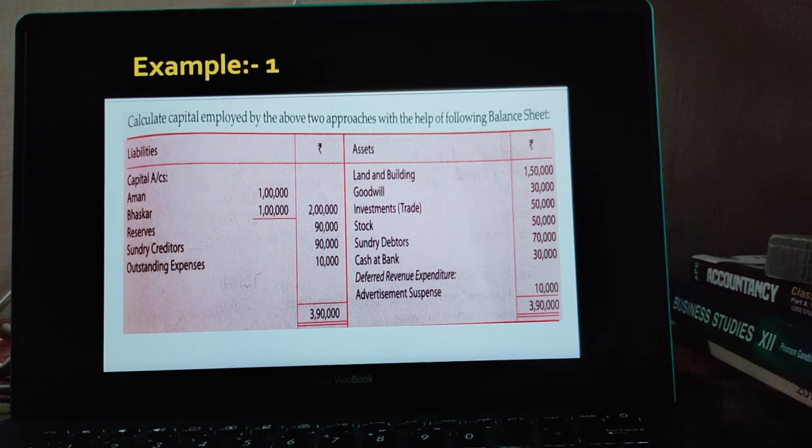Here we have Aman and Bhaskar present here. Reserve, sundry creditor, outstanding expenses, land and building. On the asset side, goodwill, investment. Here it is written trade investment, stock, sundry debtor, cash at bank, deferred revenue expenditure, that is advertisement suspense. I hope you all have seen the question carefully. Now let's move towards the solution.